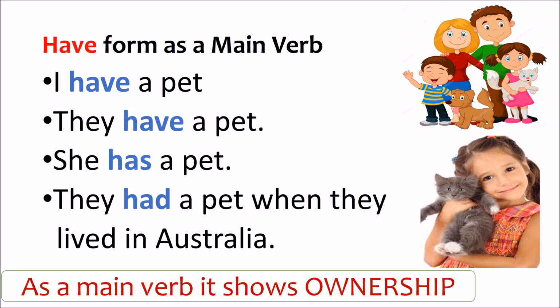As a main verb, it shows ownership. Children, have forms as a main verb show ownership. So, I have a pet means I am the owner of the pet. They have a pet means they are the owner of the pet. In the same way, if we say I have a car, I am the owner of that car. They have a car means they are the owner of the car.